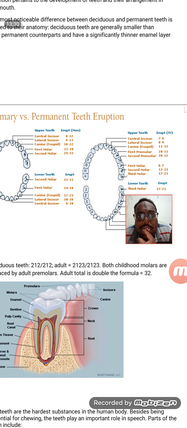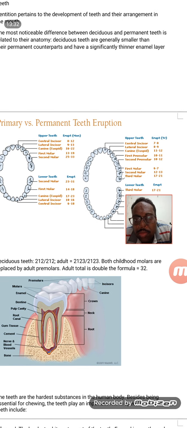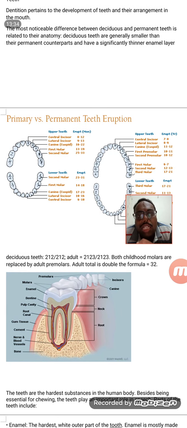The first two teeth are the incisors, and we have the canines, the premolars and molars. It is arranged on both sides, up and down, and in total we will have 32 teeth.